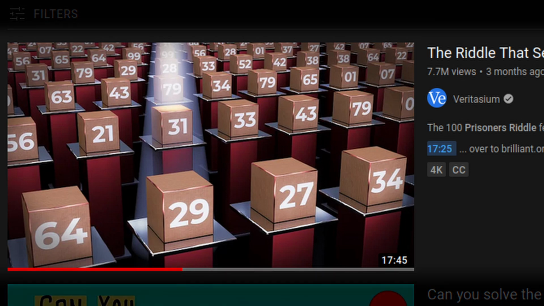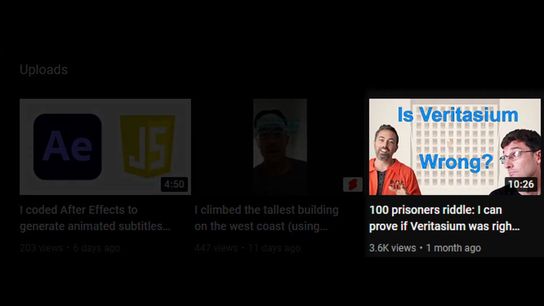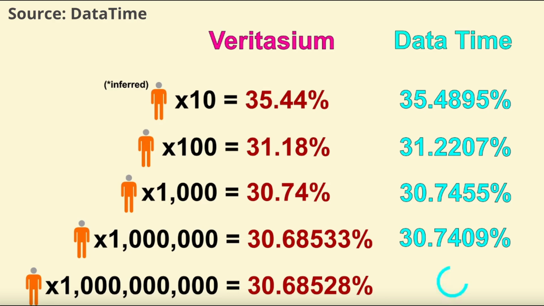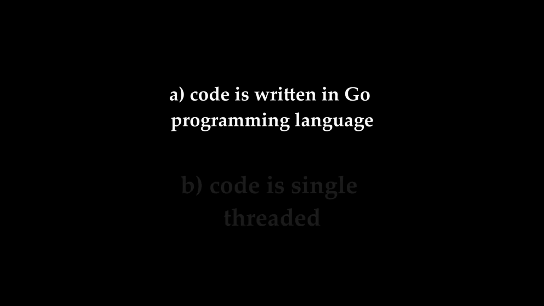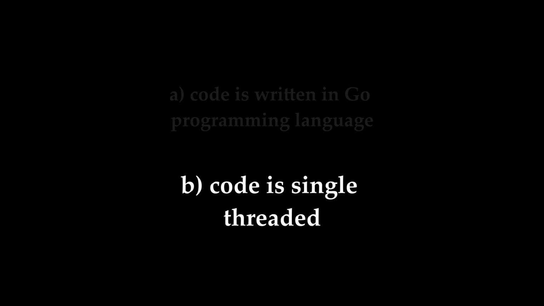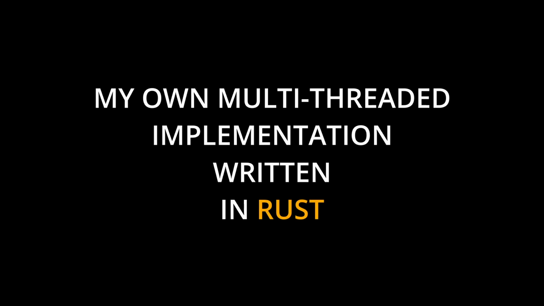Veritasium showed the solution to the prisoner's riddle, and DataTime's guide, which has detailed marketing technique, proved Veritasium right, but he couldn't run 1 billion iterations because A, the code is written in the Go programming language, and B, the code is single-threaded. So my task today is to show you 1 billion iterations using my own multi-threaded implementation written in Rust. But before I show that part, let's test the single-threaded Rust implementation.